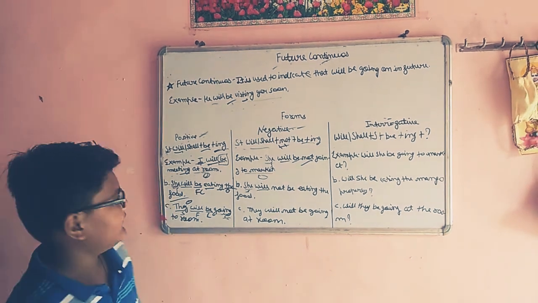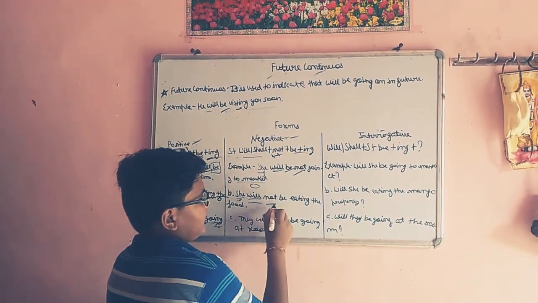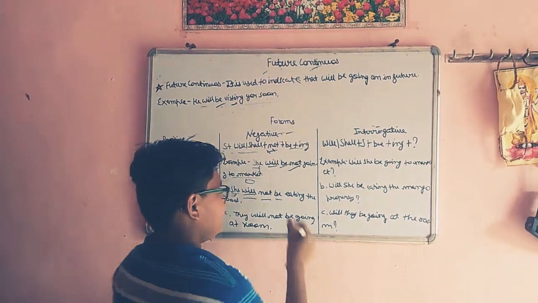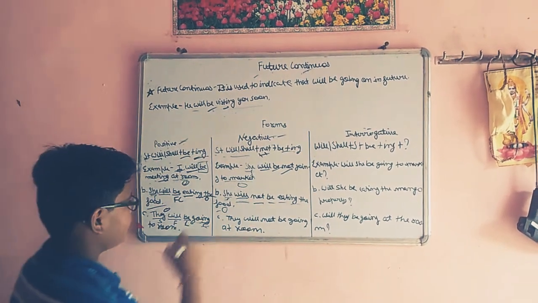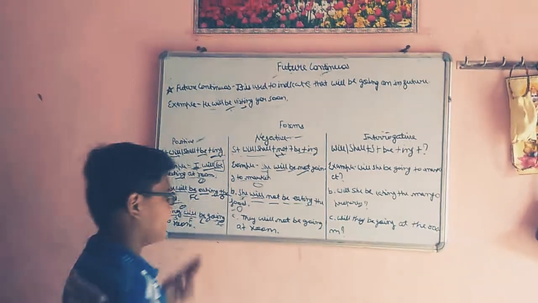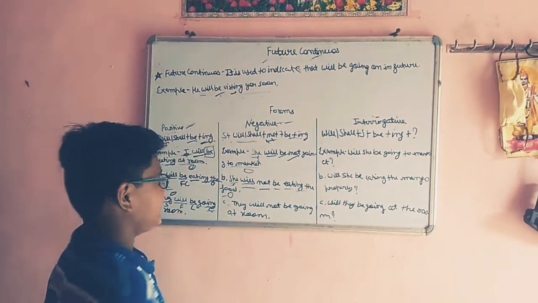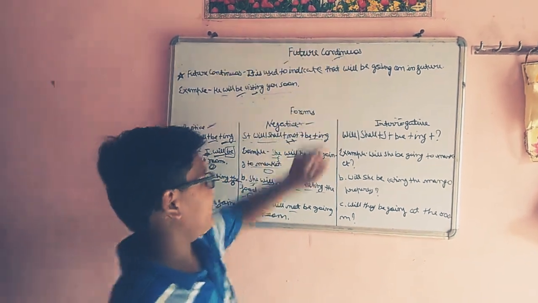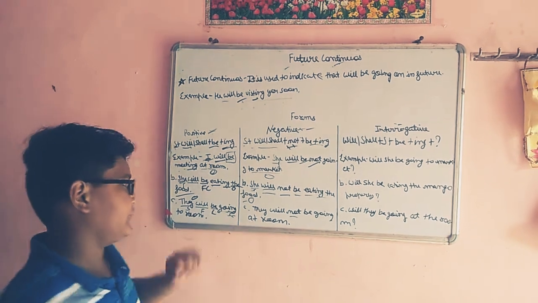Two more examples are there. She is the subject. Will, because future tense is there. Not, because negative is there. Be, because continuous tense is there. Eat is the verb form, ing because continuous tense is there. The food is the object. Okay. Third and last example. They is the subject. Will, because future tense is there. Not, because negative is there. Be, because continuous tense is there. Go is the verb form, ing because continuous tense is there. At room, this is the object.